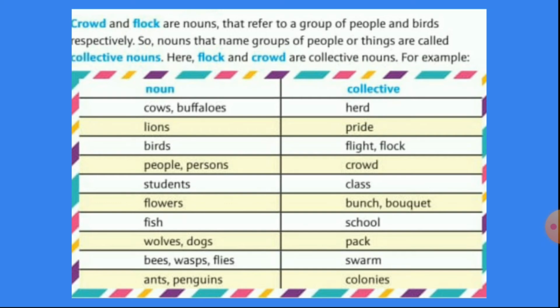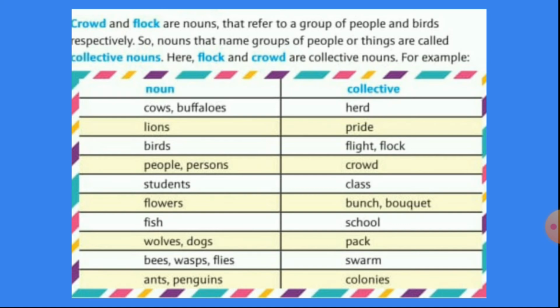A herd of cows or buffaloes. A flight or flock of birds. Both are correct. For people or persons, we can use crowd, a crowd of people or a crowd of persons.